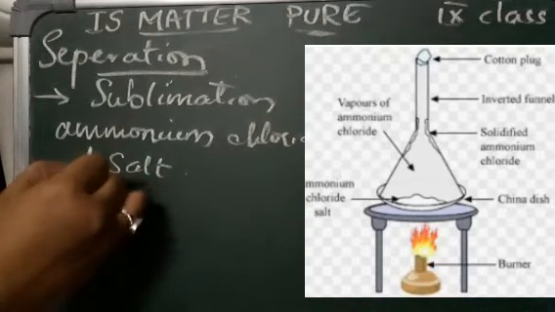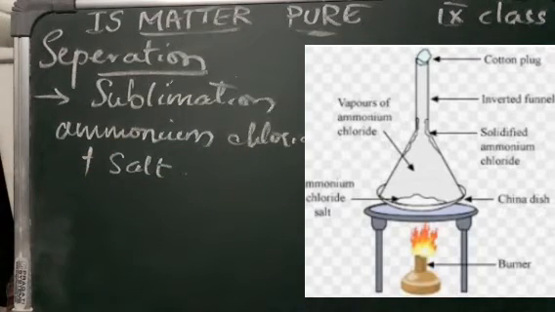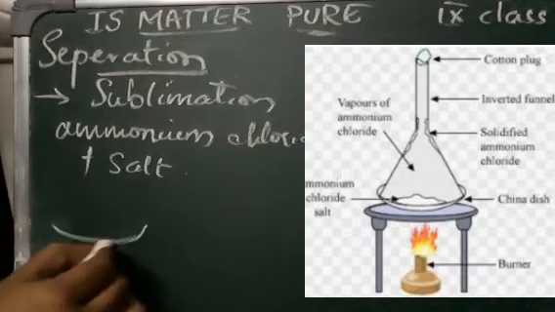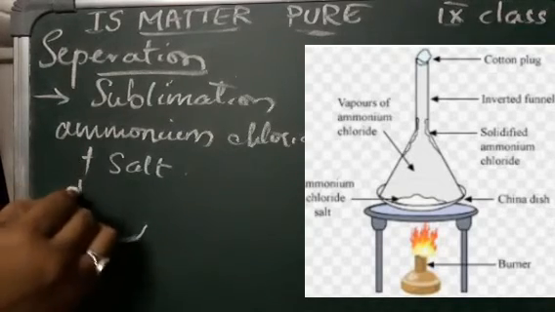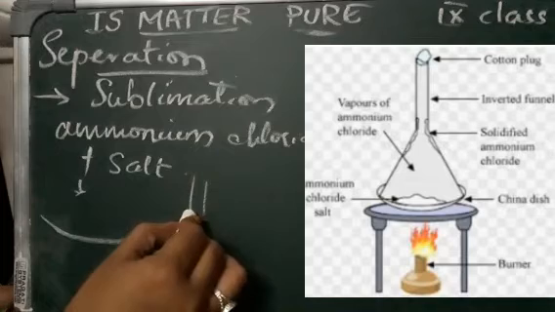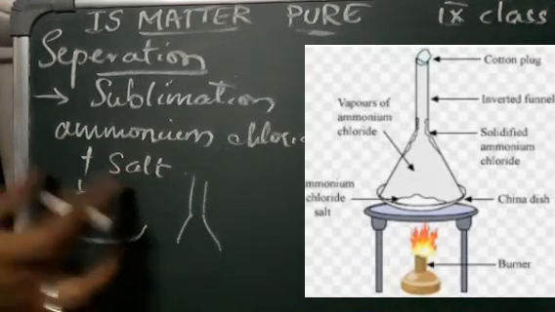We are going to mix both of these, and we'll take this mixture in a china dish, as shown in the figure. Then take a glass funnel. First we take the mixture in this china dish, and then we take a funnel and simply place it on top.